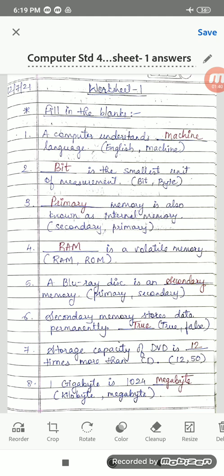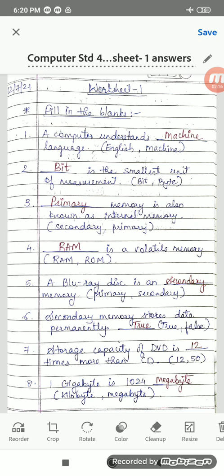Next, a Blu-ray disc is a dash memory. It is secondary memory, right? Because RAM is only the primary memory, RAM and ROM, right? Next, secondary memory stores data permanently. True or false? Yes, true. It stores the data permanently, unless and until you delete it, right? Unless and until you delete it, it gets stored in your secondary memory, right?